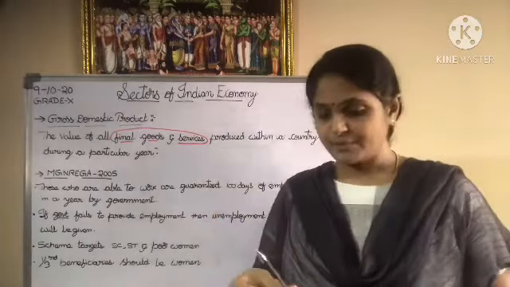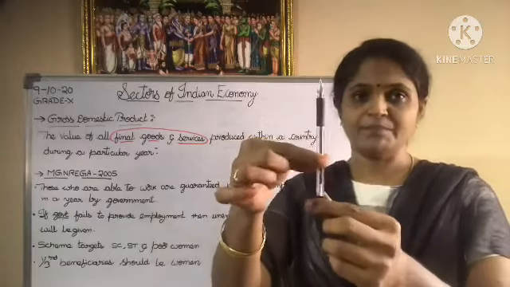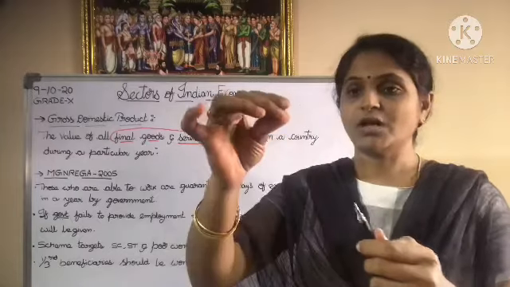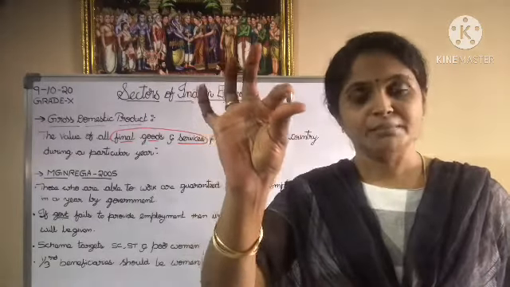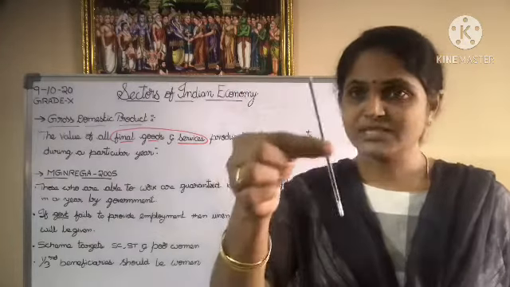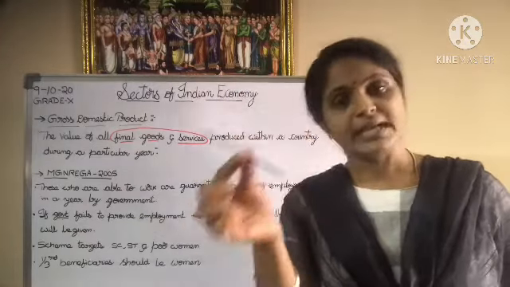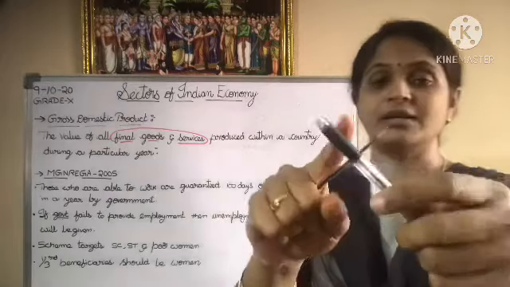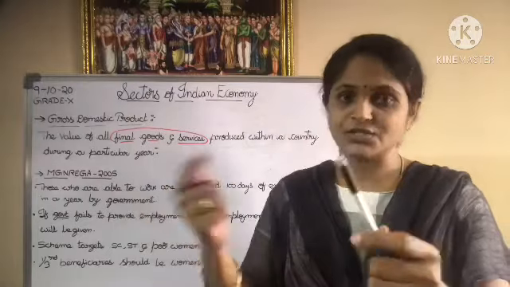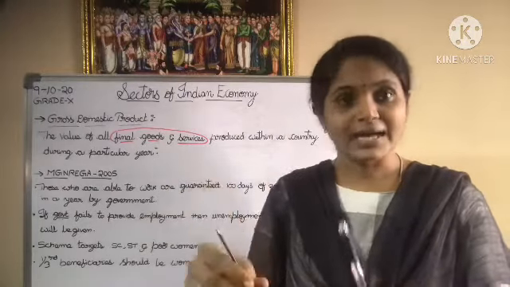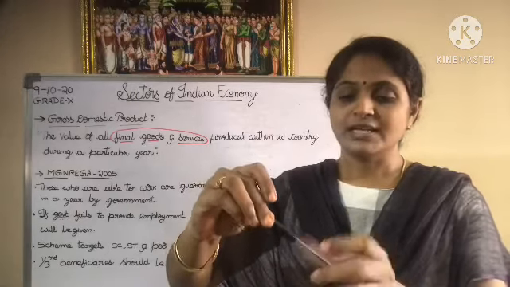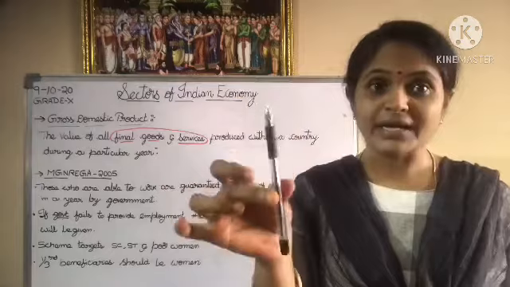I'll tell it to you with an example. Here I have got a pen with me. Now this part of the pen, this small part, is manufactured by a small cottage industry. The nib of this refill of the pen is manufactured in another cottage industry. The rubber grip which you see on the pens is manufactured in some other cottage industry. All of these are assembled, and when you assemble all of these, then this pen is the final good.